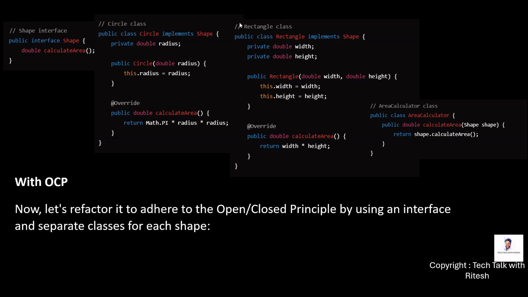So what we have done here is we are not updating the existing code. Updating existing code is blocked, but we are adding a new extension. The extension is the calculation of the triangle area, and we are just adding that logic.